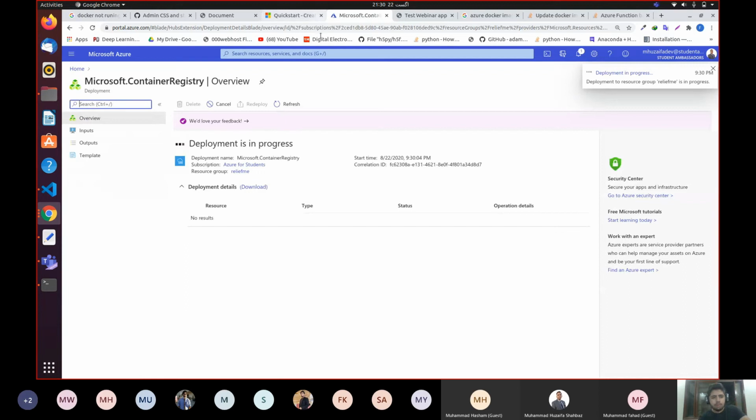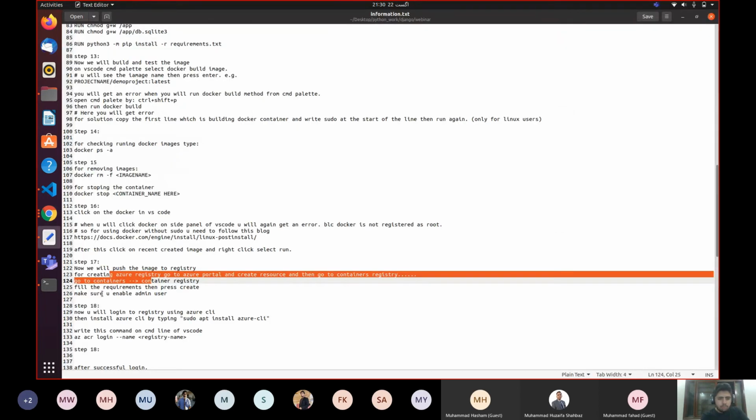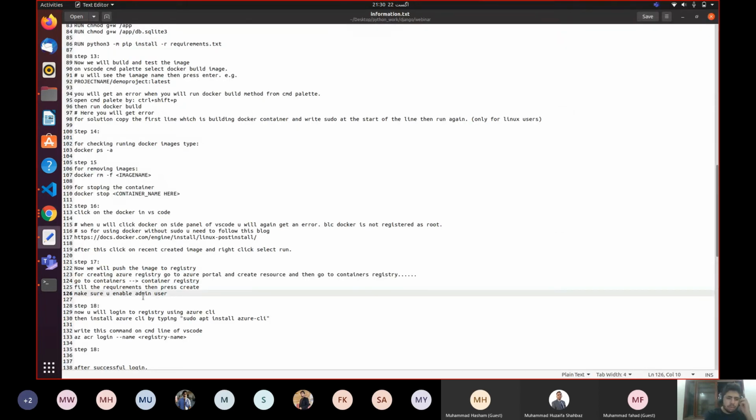All right, so while we create it, let's move ahead. Fill the requirements and please create. Make sure you enable admin user. Okay, we will do this later. We will enable admin user as well. Okay, step number 18. Now you will log into your registry using Azure CLI.